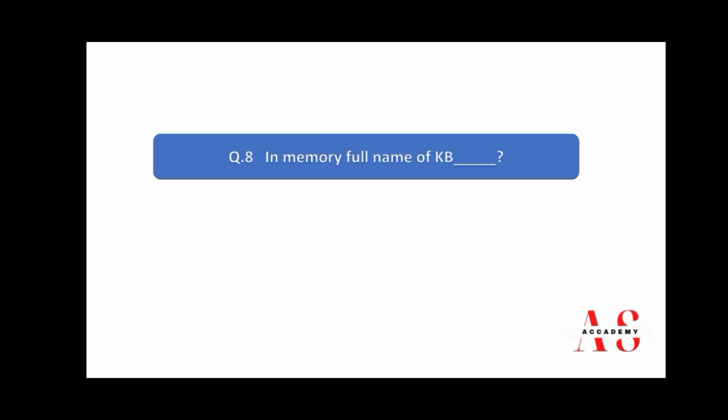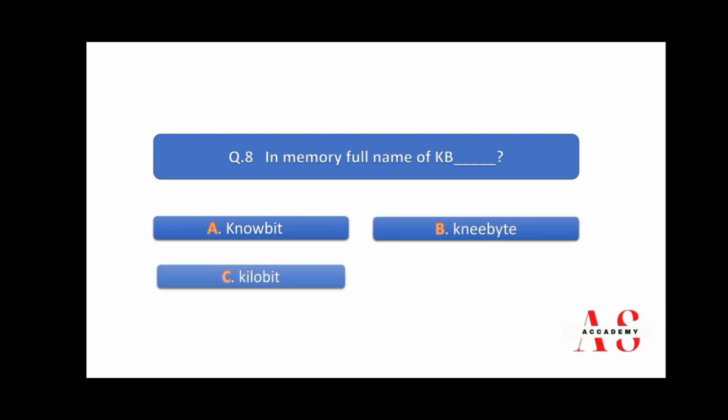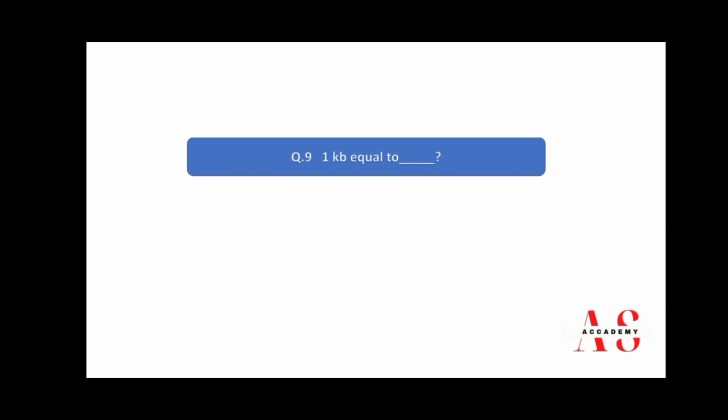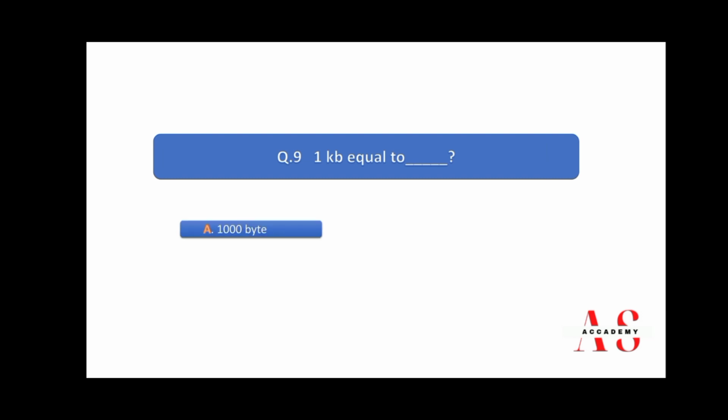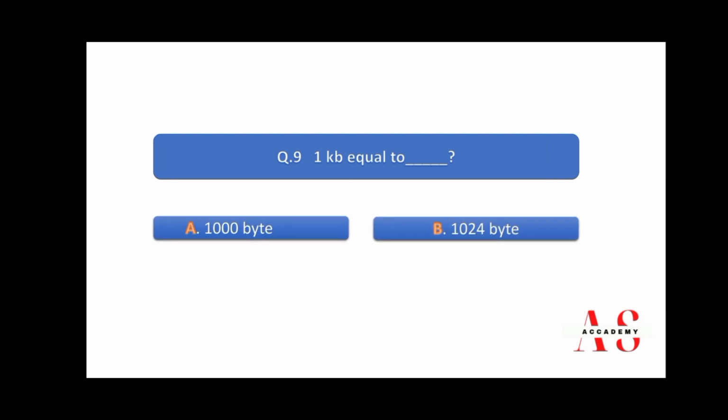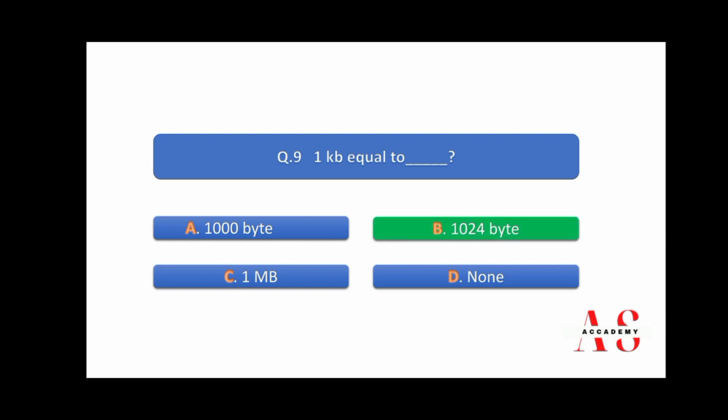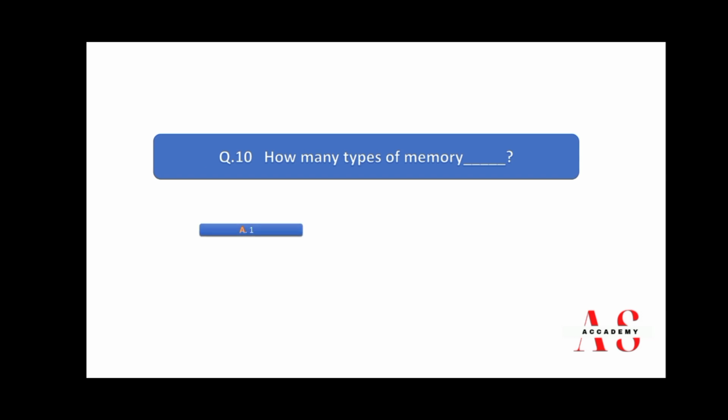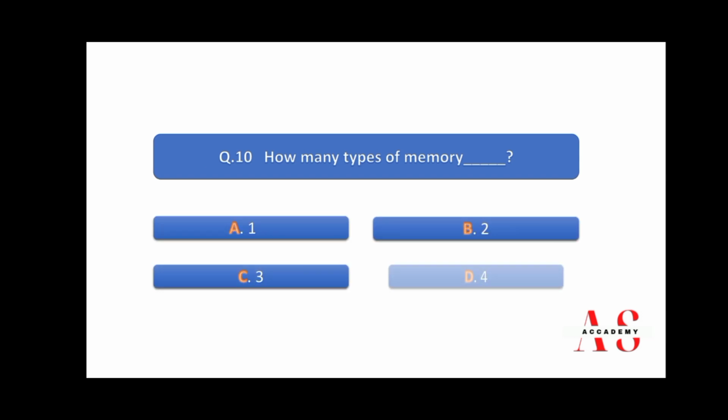In memory, full name of KB is nobyte, newbyte, kilobyte or kilobit. So right answer is D, kilobyte. Question number 9. 1 KB equal to 1000 byte, 1024 byte, 1 MB. Number D is none. So right answer is 1024 byte. Question number 10. How many types of memory? 1, 2, 3, 4. So right answer is B.